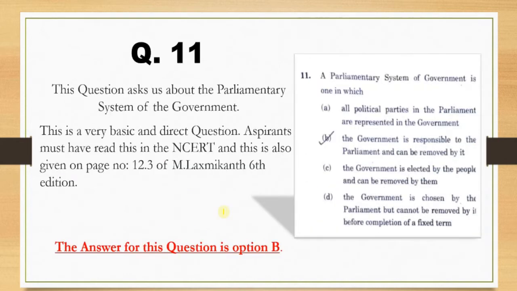Moving forward, we have question number 11, that was from the polity section. This question basically asks about the parliamentary system of government, which was very basic and a direct question. An aspirant must have read it in NCERT, and this was also given on page number 12.3 of M. Lakshmikant 6th edition. According to the options, option number B is the correct answer for this question.